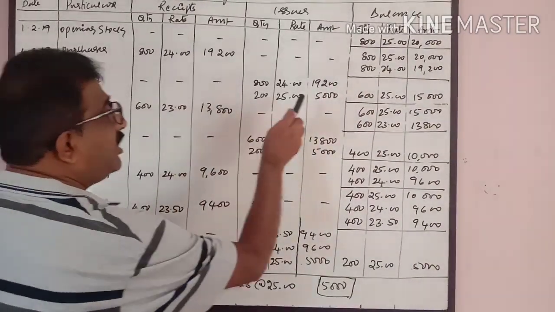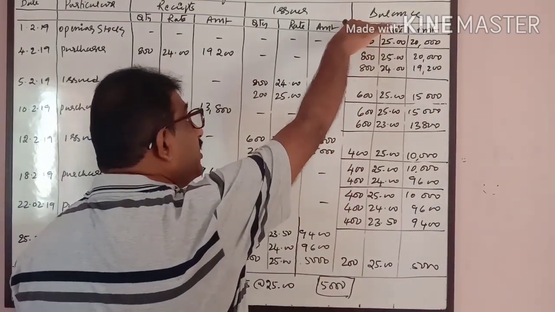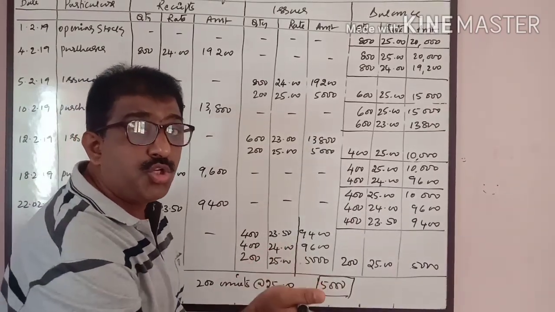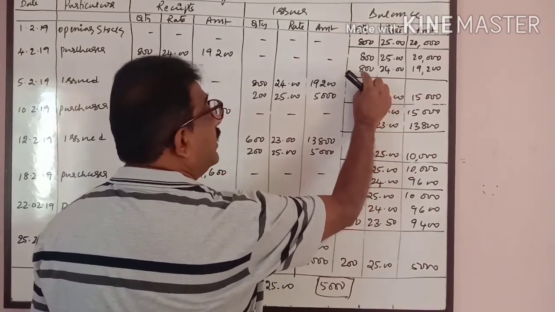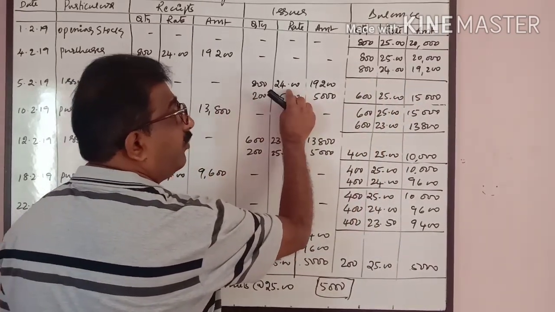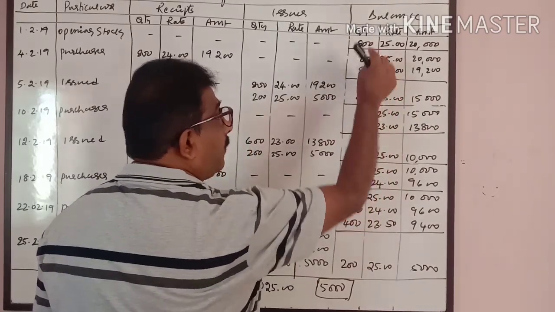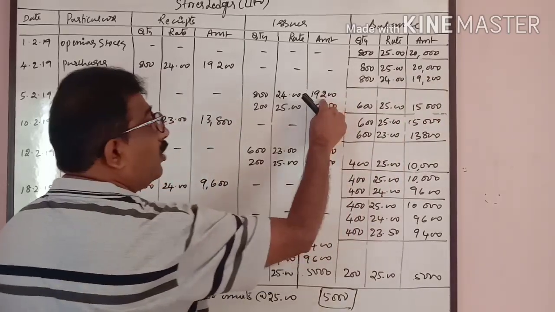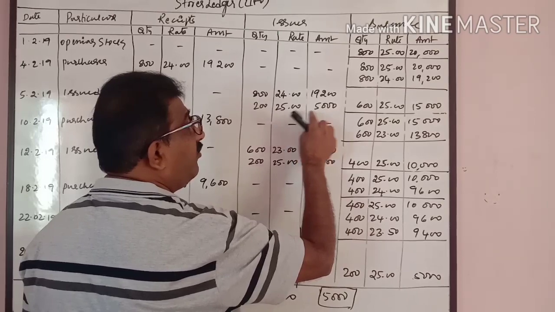On 5th, there is an issue of 1,000 units. In case of FIFO method, we issued materials from top to bottom. In case of LIFO method, we have to issue materials from bottom to top. That means first we have to issue from this 800 units at the rate of 24. Carefully observe, 800 into 24, bottom to top. So first I will issue 800 at the rate of 24, 19,200. Remaining 200 I will issue from this 200 into 25, 5,000.